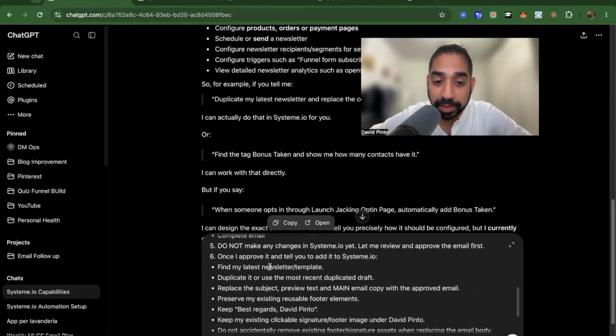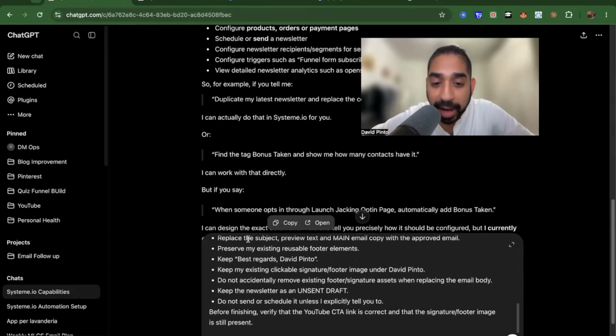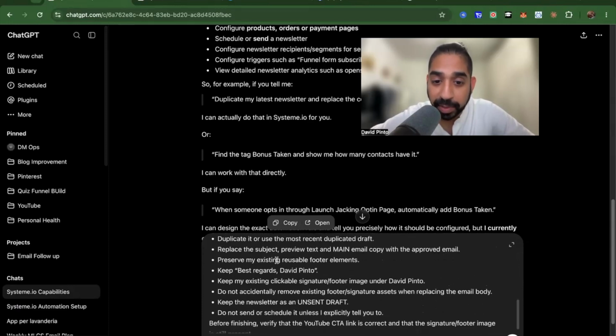We're going to be taking the latest newsletter and duplicating it. And guys, these rules here are interchangeable. If you don't have a newsletter, just say create a newsletter template, and this will not be needed. You don't need to duplicate it. Replace the subject; you can say add the subject. Preserve my existing reusable footer. If you don't have a footer, you can say create a footer. That's also possible. Keep the best regards to David Pinto.